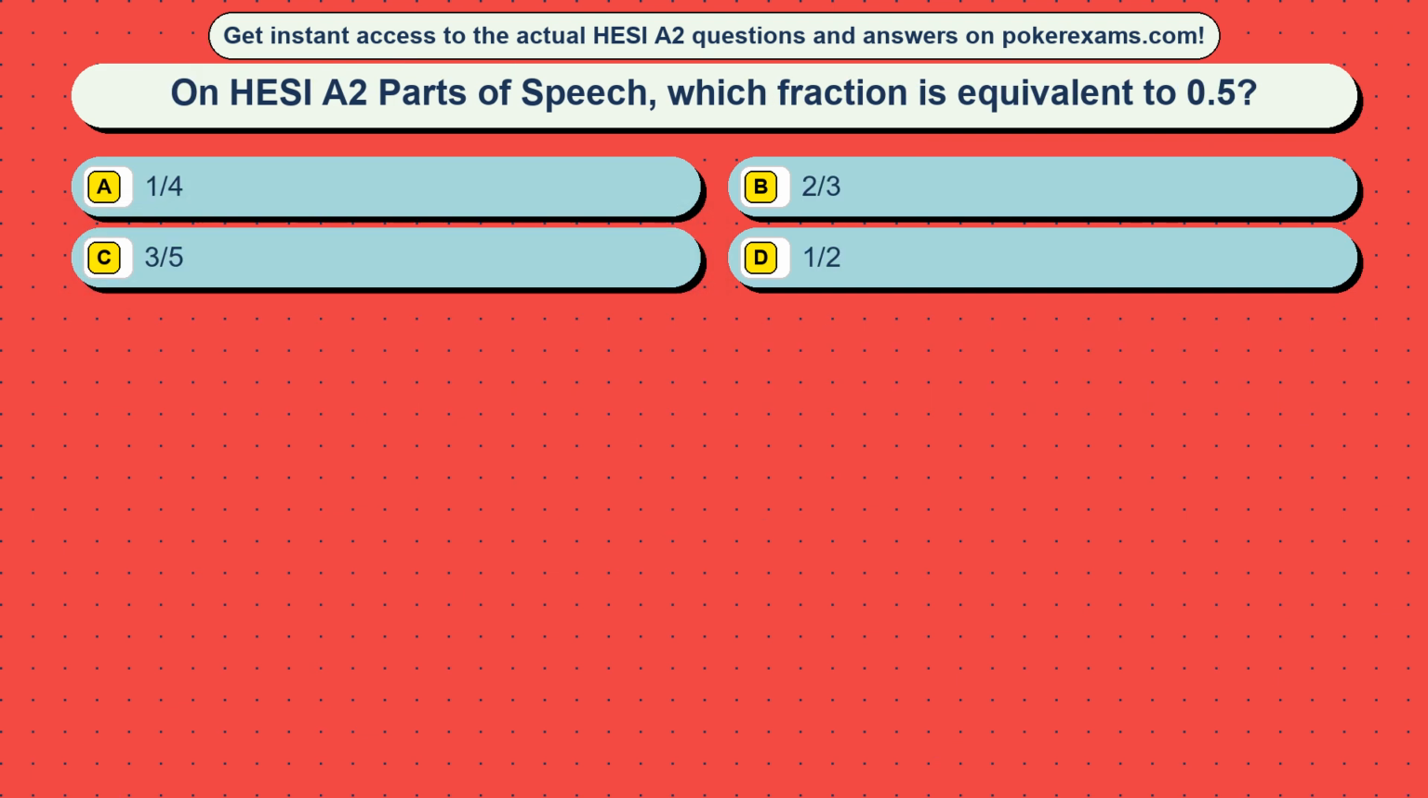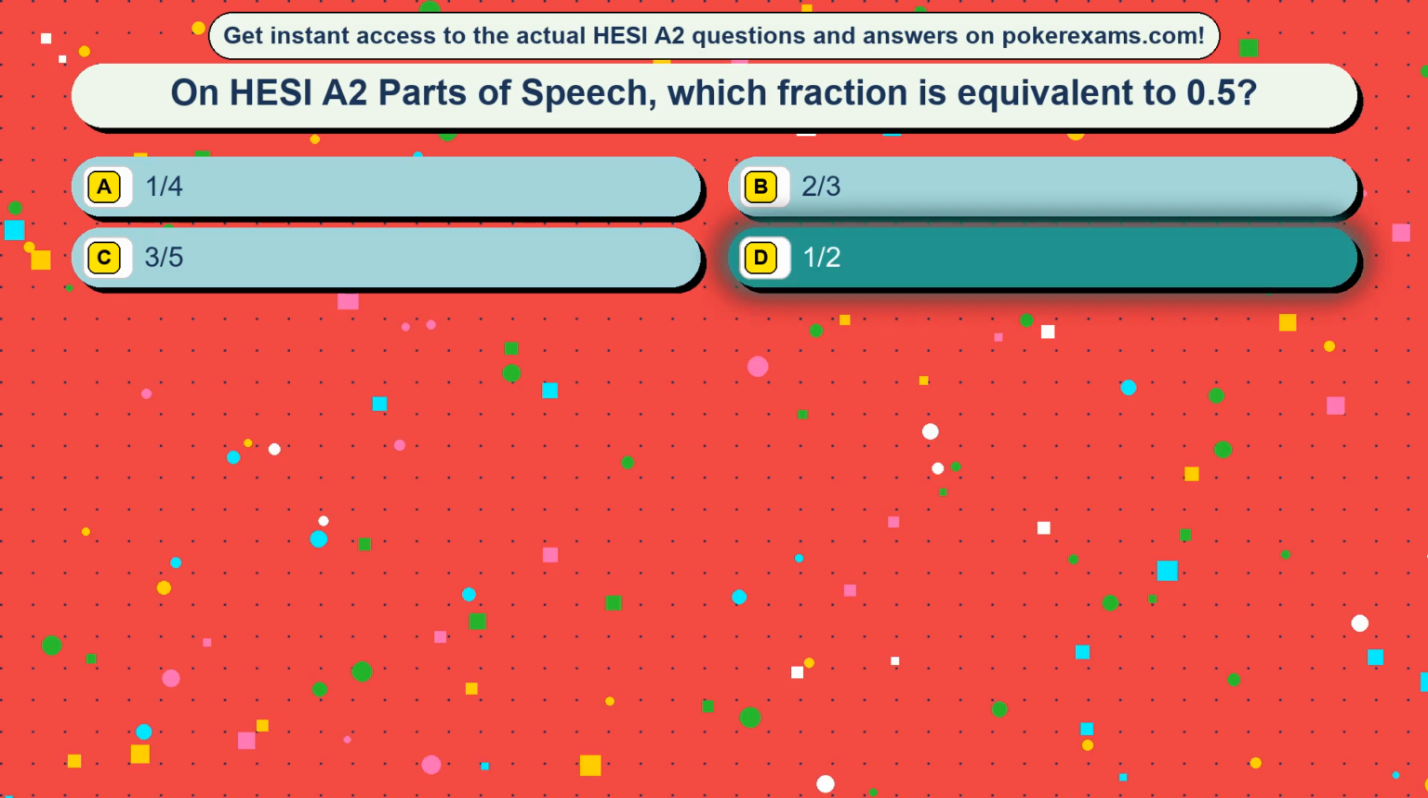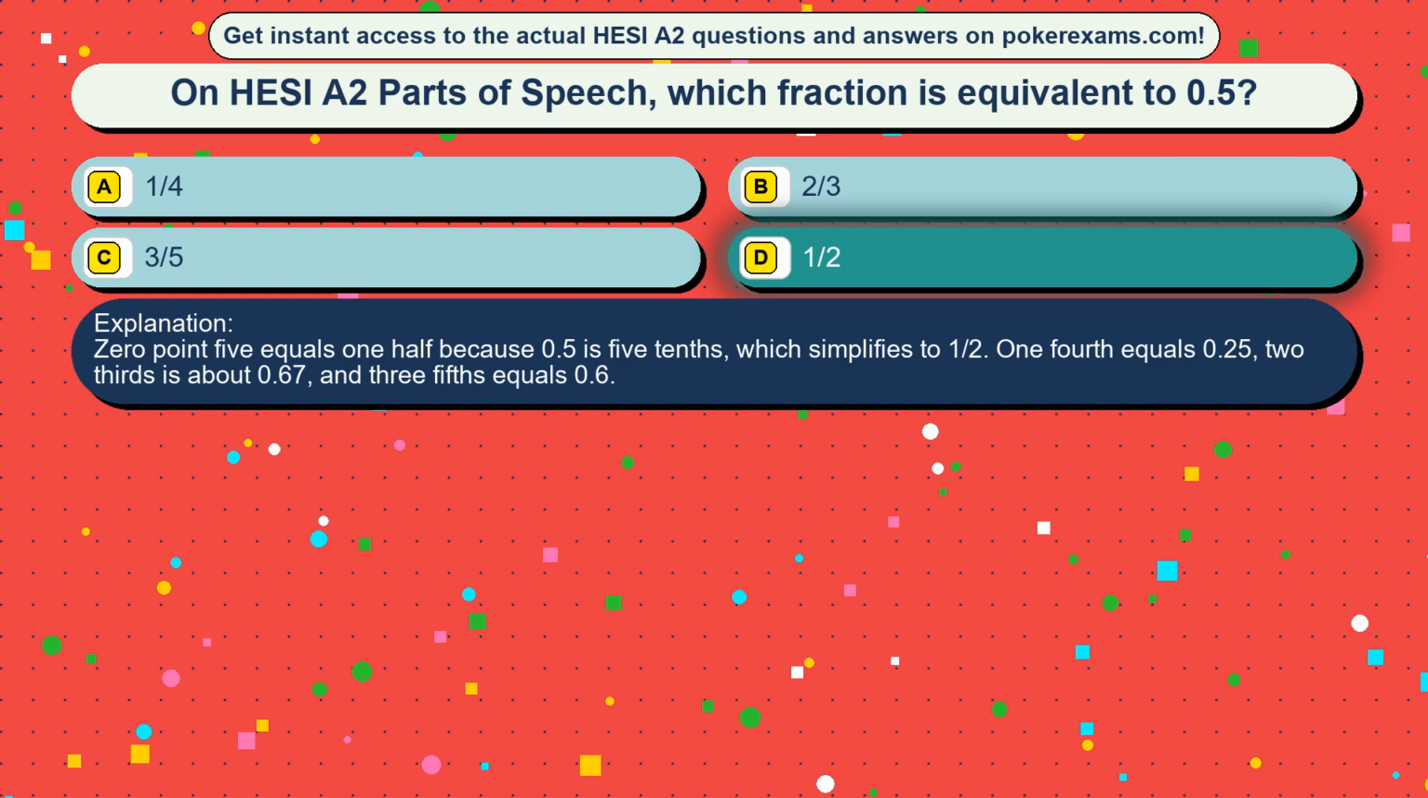Question 14. On HESI A2 parts of speech, which fraction is equivalent to 0.5? Option A, a quarter. Option B, 2/3. Option C, 3/5. Option D, a half. The correct answer is option D, a half. 0.5 equals 1/2 because 0.5 is 5/10, which simplifies to a half. 1/4 equals 0.25, 2/3 is about 0.67, and 3/5 equals 0.6.